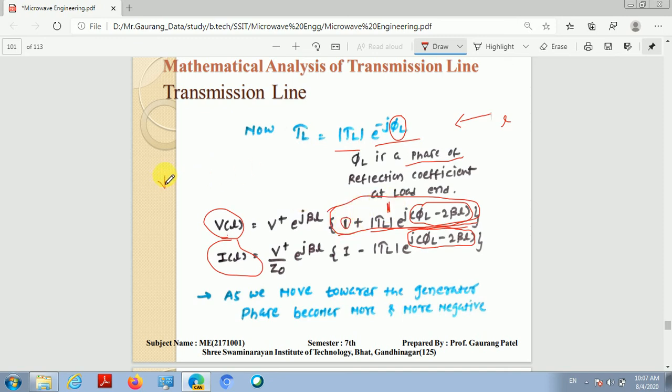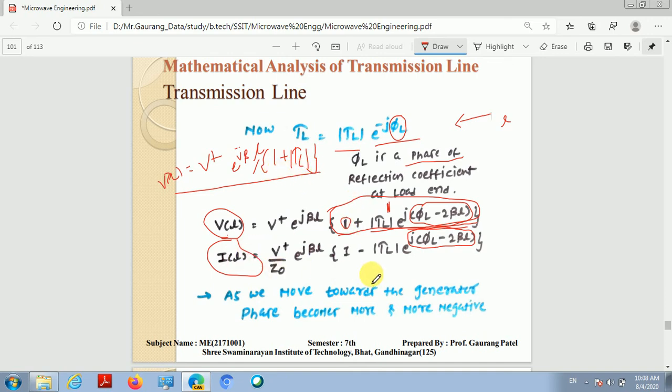So the resultant voltage wave at that point will be given as VL is equal to V plus e raised to j times βL, inside the bracket 1 plus mod gamma L. So when φL minus 2βL, that is the phase, is 0 or an even multiple of π, then this exponential term becomes 1 and the voltage on the transmission line will be given as V plus e raised to jβL times 1 plus gamma L.